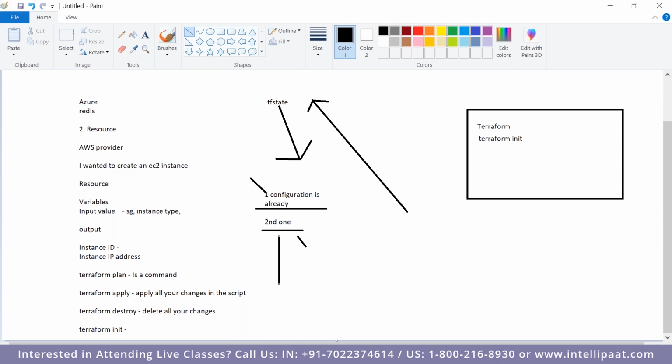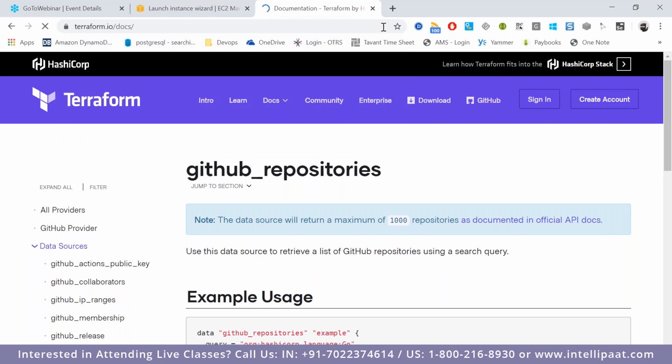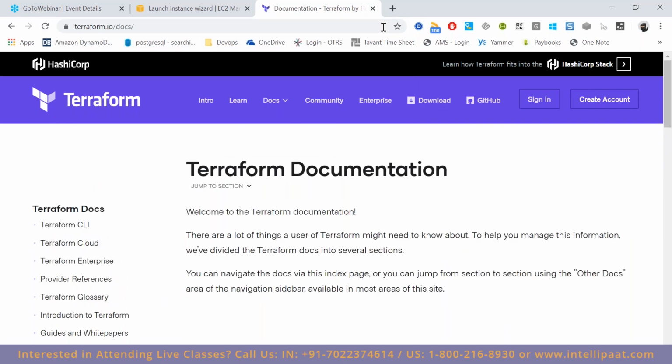Cool. And this is one of the most predominantly or widely used tools in the DevOps industry at this point of time. Till now, infrastructure related activities were handled manually. Now everything is being coded, and Terraform is one of the important tools which is being used in the industry, and I would really recommend you guys to go through it.